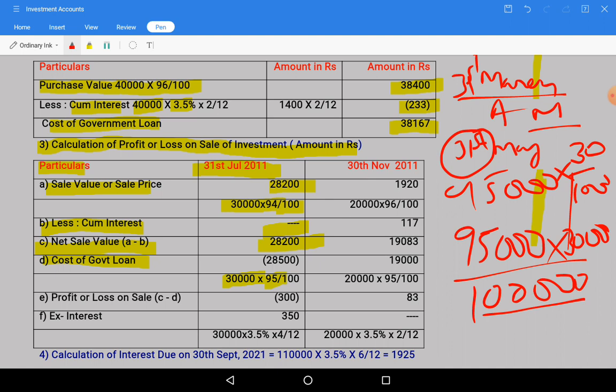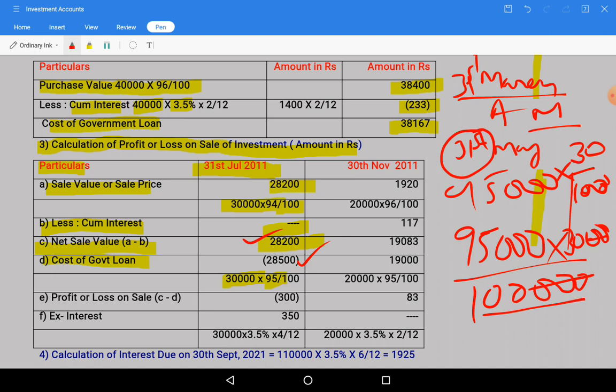If you eliminate the zeros, 30 divided by 100, you will get 28,500. 30,000 into 95 divided by 100, I have taken,